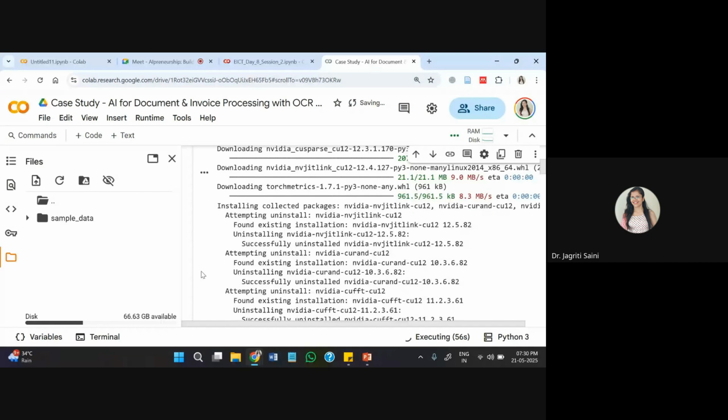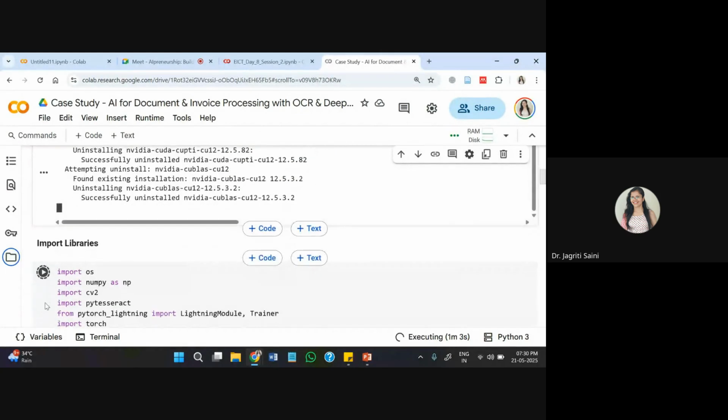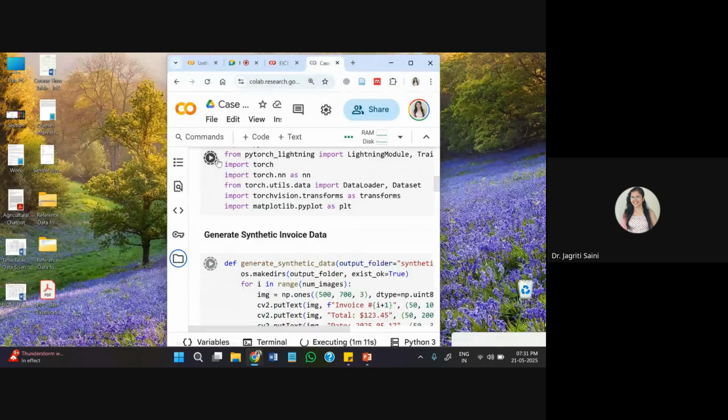Just some typos somewhere in between. Otherwise, the flow we will use in the same pattern. The synthetic dataset that I have created, you can use it with a real dataset also later on. So I'll show you with one real invoice image also that I may have already over here. Like, yes, this one I have.